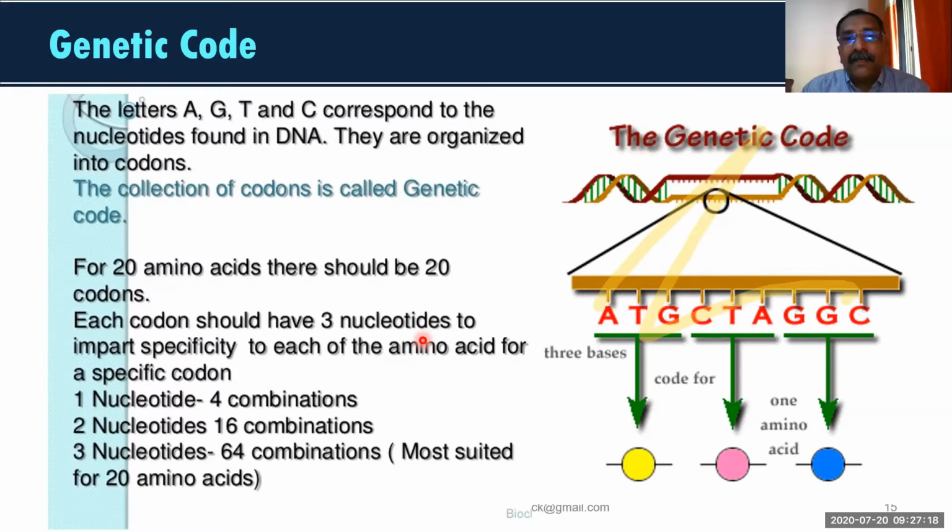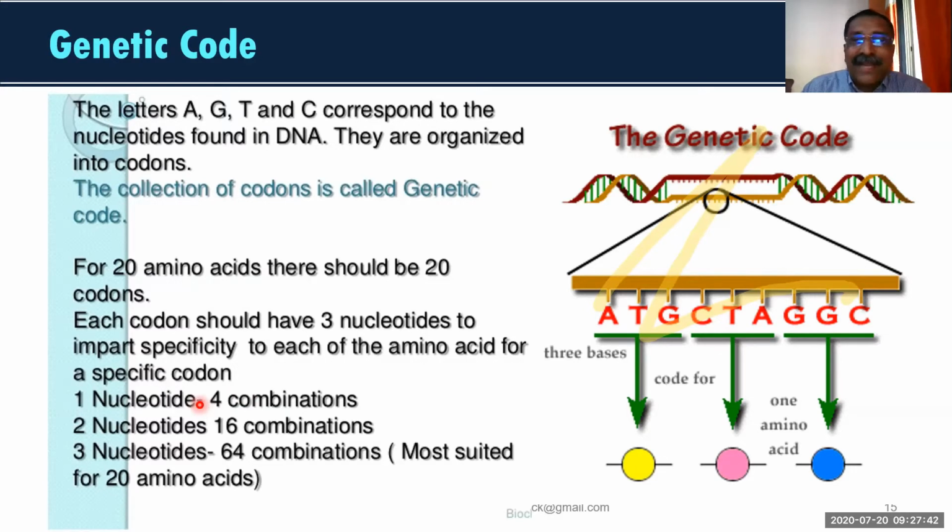So please remember: 4 nitrogen bases, 20 amino acids. So how will these 4 nitrogen bases represent 20 amino acids? That is the question. Now you see, for example, one nucleotide representing one amino acid. Total 4 nucleotides we have.